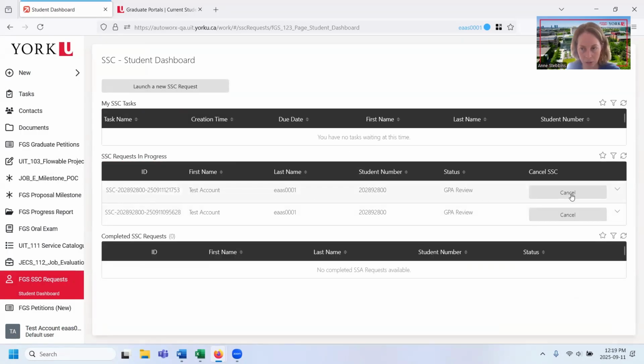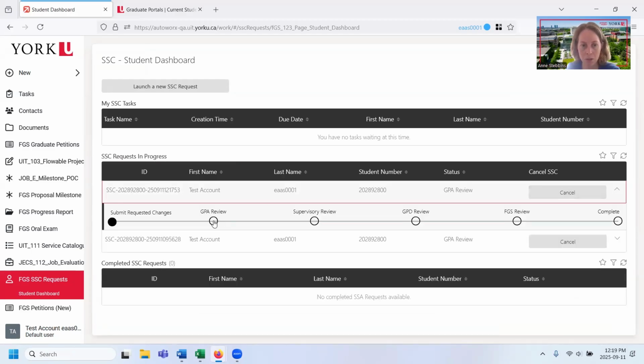This one now moves onward to your graduate program assistant, who is going to have a look at it, and then it will go on to that supervisory review. Anybody that's existing on your committee isn't going to be looking at this, but the new incoming people are going to get it and be formally asked if they are willing to serve on your committee. Then it goes onward from there to your GPD, and then to FGS, and then it gets completed. And when it's completed, it'll be coded on your student record.